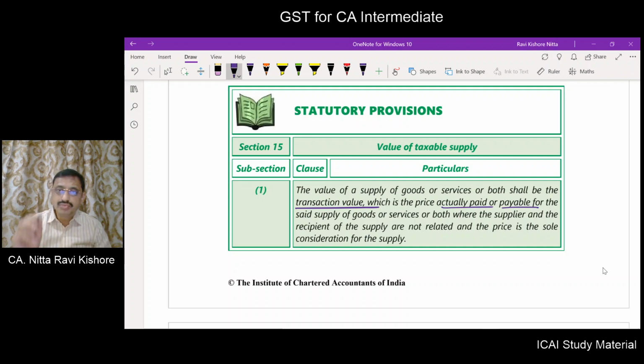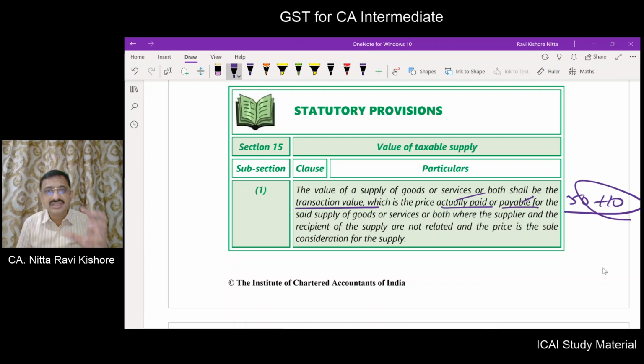Now what are you going to do? You paid him 50 rupees. Rupees 10 is payable. He delivered the 1 kg rice to you. You went back to your home, gave it to your mom, and told her that the price of the rice is 60 rupees and not 50, so we need to pay the balance 10 rupees to the shopkeeper. Your mom gave you 10 rupees and you went to the shop and paid that amount. So the transaction value is 60 rupees. In the first instance you paid him 50 rupees, in the second instance you paid him 10 rupees. So actually paid or payable is 50 plus 10.